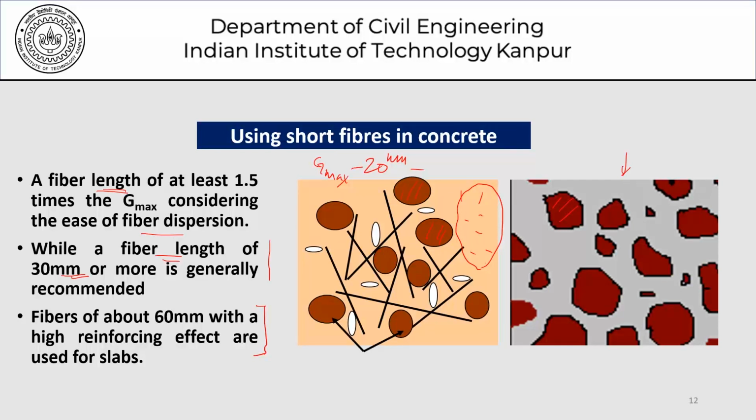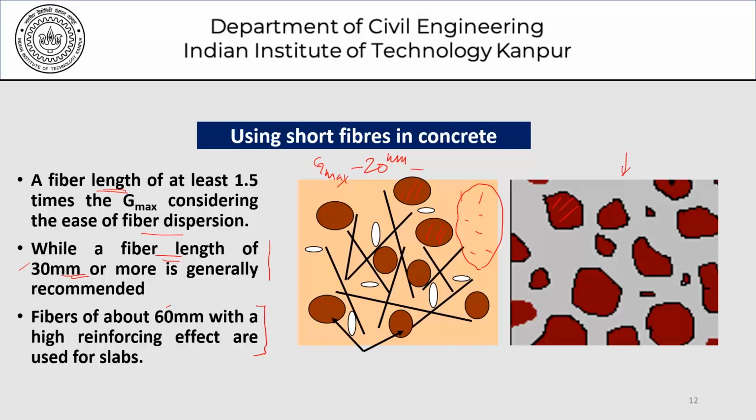It could be a slab, it could be a beam, it could be a column. In slabs, typically the reinforcement is less, so placing the concrete is easier, and we can use slightly larger fibers. Those are the kind of operational issues that we'll probably discuss. Otherwise, you have to learn it on your own. So the size of fibers ranges from about say 30 mm to 60 mm.